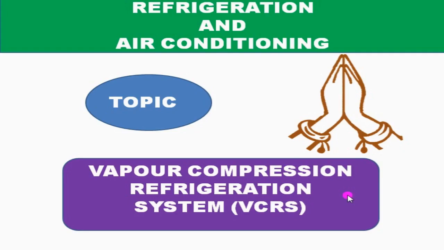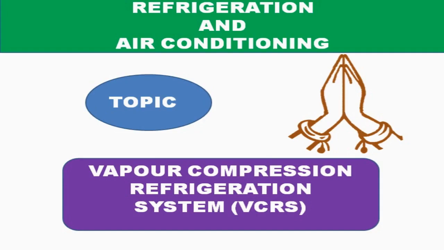The heat carried away by the air in an air refrigeration system is in the form of sensible heat, so the COP of the air refrigeration system is very low. This difficulty is overcome by the vapor compression refrigeration system. In the vapor refrigeration system, heat is carried away by the vapor in the form of latent heat of the refrigerant, so that the refrigeration capacity per kg of refrigerant is more compared with the air refrigeration system.